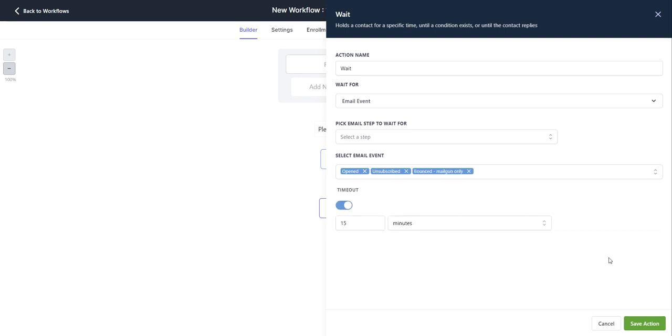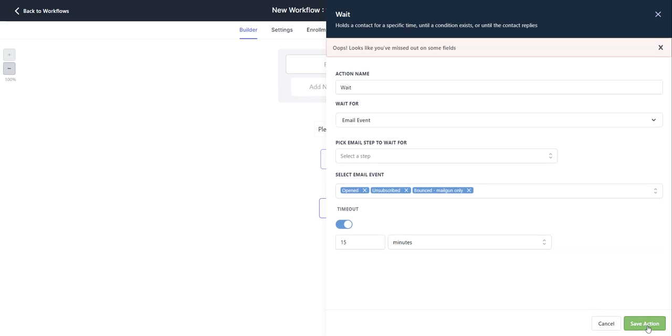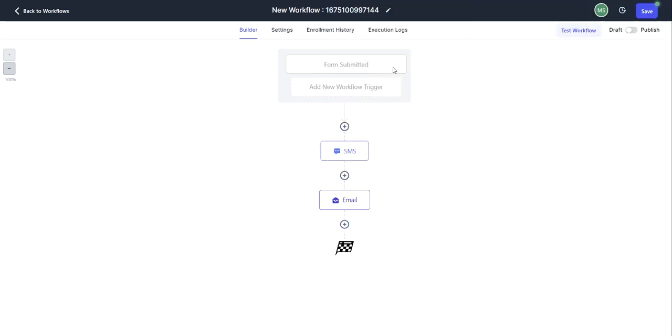So once you have all of this filled in to your preferences, click on the Save Action button, and then you'll see that appear in your workflow, and then just click on the Save button to save your workflow.